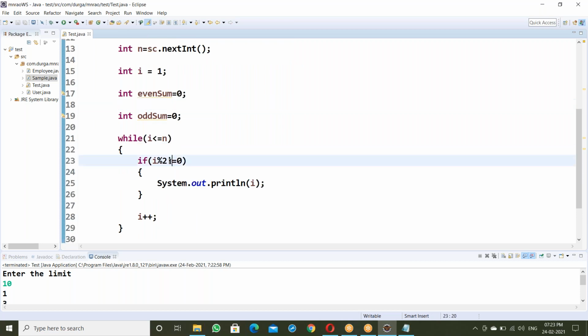Now if i mod 2 equals equals 0, it means it is an even number. So if it is an even number, add to even sum. Even sum is equal to even sum plus i.